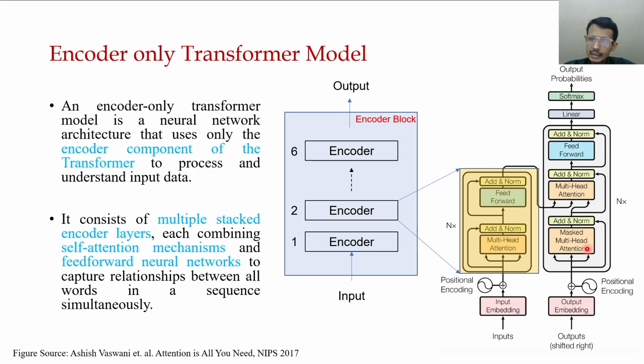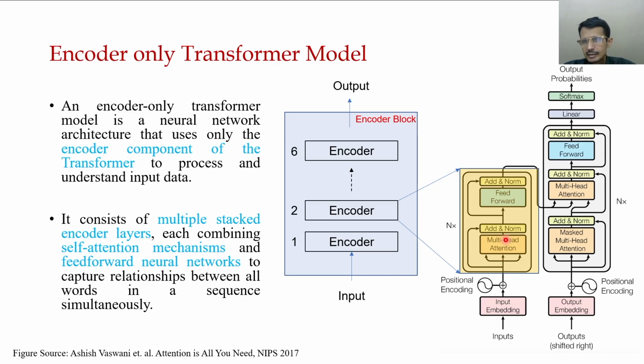Now, here in this figure, you can see that this is the main architecture, this is the encoder part, this is the decoder part. And this encoder-only model is basically a multiple stack of encoder layers, using just the encoder part of the transformer. An encoder consists of a single encoder block. It basically has a self-attention mechanism and feed-forward neural networks.